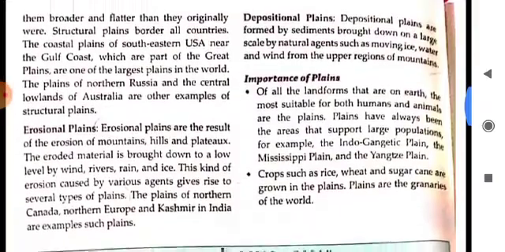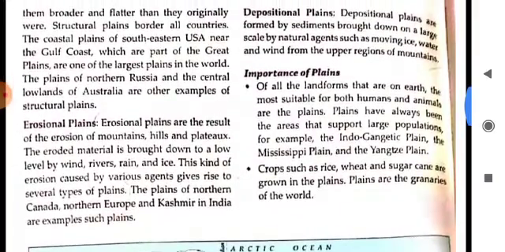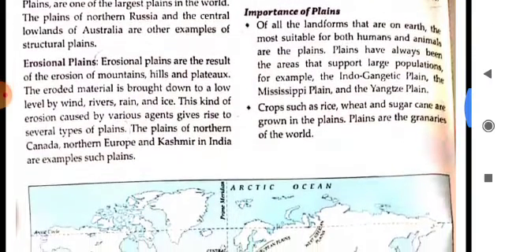The last division is depositional plains. Depositional plains are created by the work of deposition. These types of plains are formed by sediments brought down on a large scale by natural agents like moving ice, water, wind, etc.